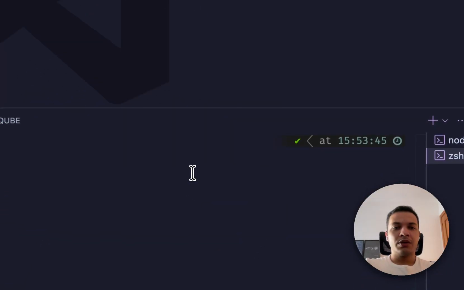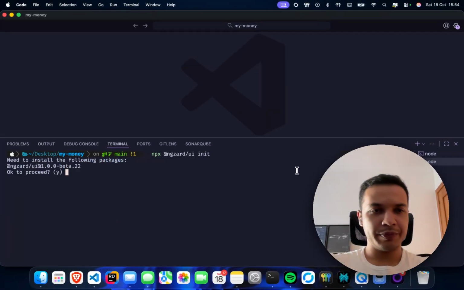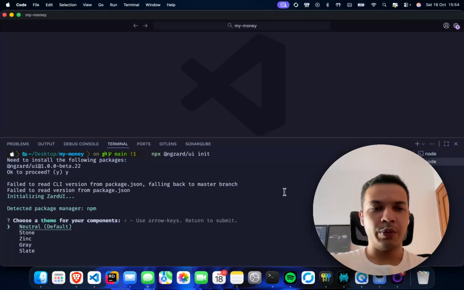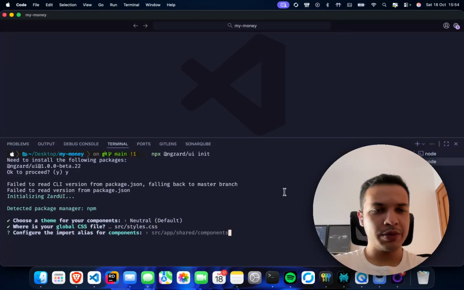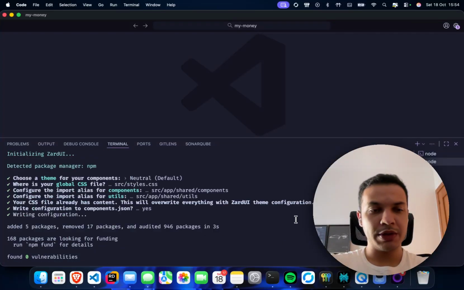Okay. So for this, we will use the command to init Zard in our app. Use this version here, with neutral theme, and yes, it will overwrite our global CSS file. And the components will be inside the shard folder. Components, it sounds good. And we also have the utils folder for that. And we will overwrite our current global CSS file.